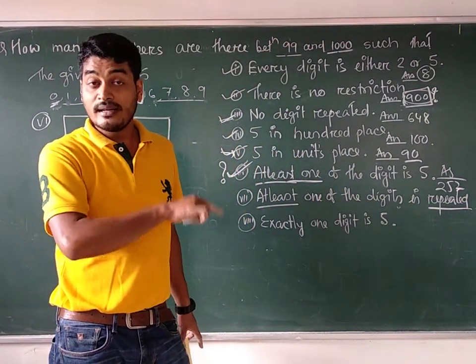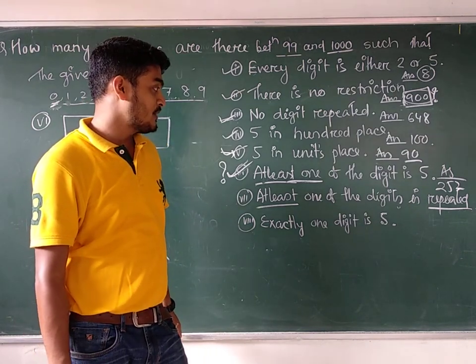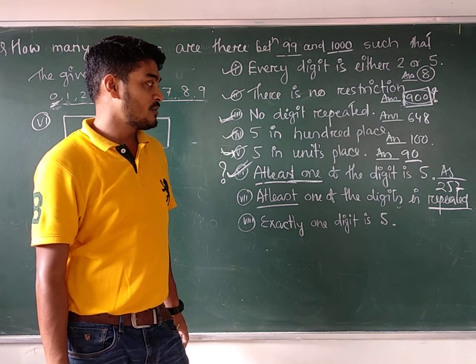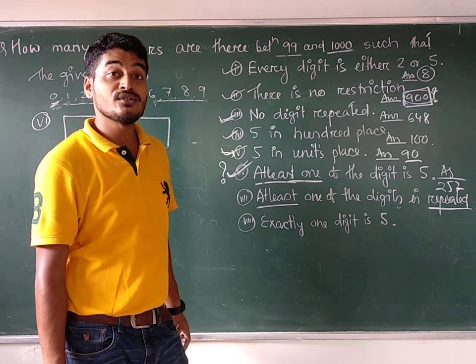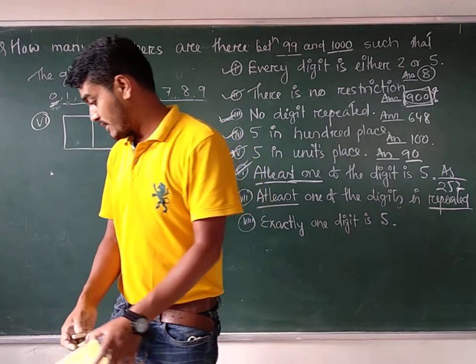So from the total number, we will try to consider where repetition is not allowed. From the total number, we will subtract all those numbers where repetition is not allowed.